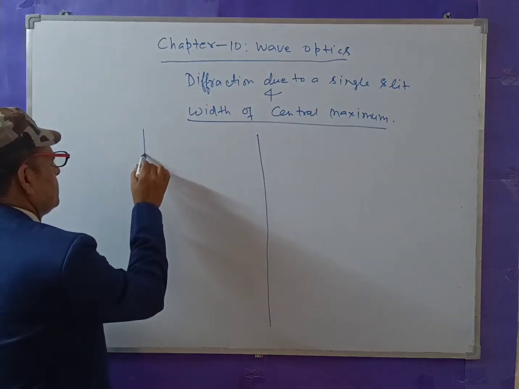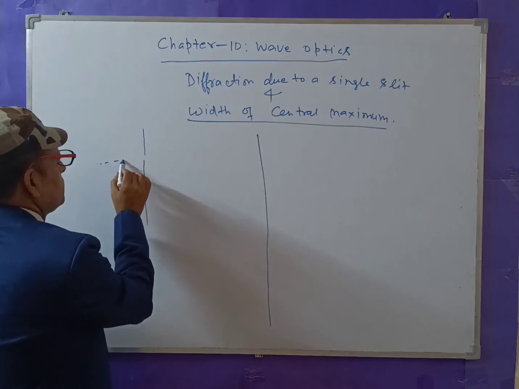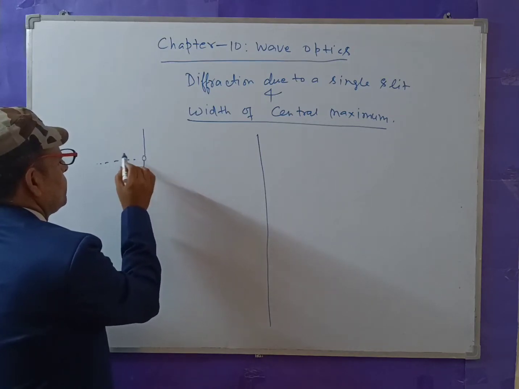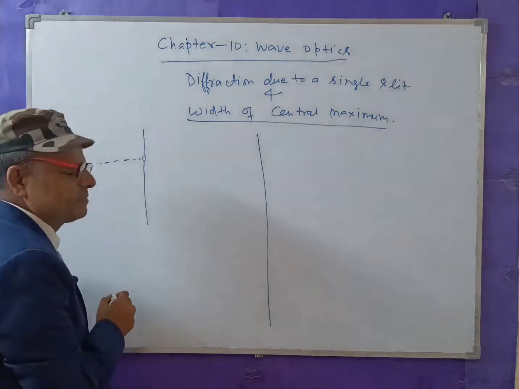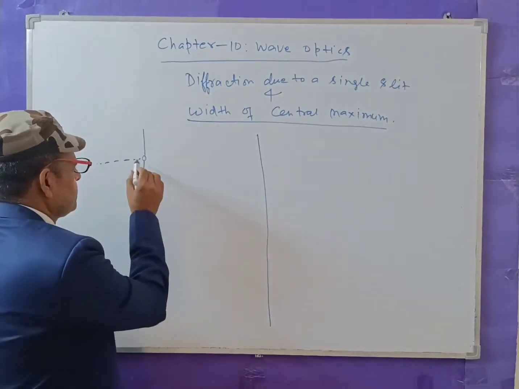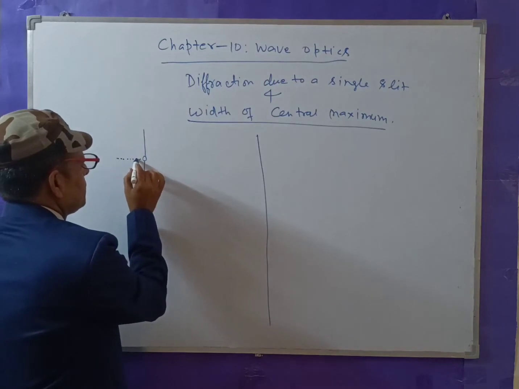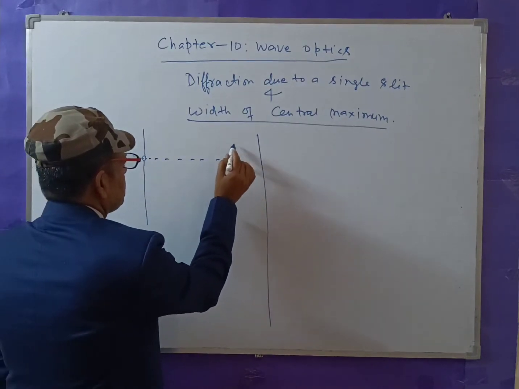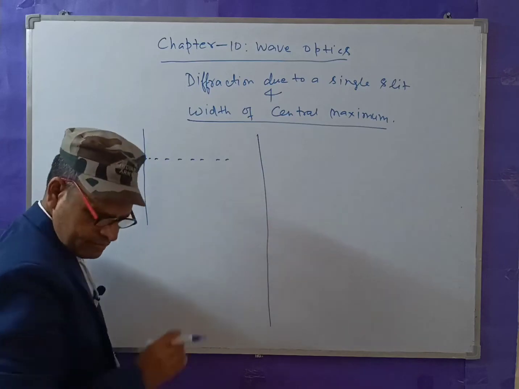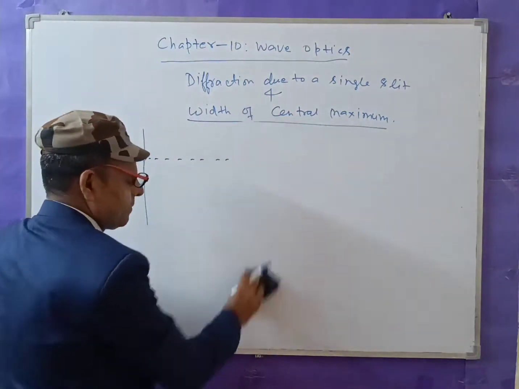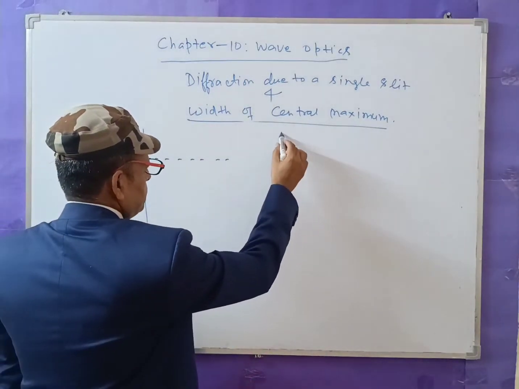For example, whenever light passes through a very small hole, then what happens? Light behaves like a wave. This is the screen.